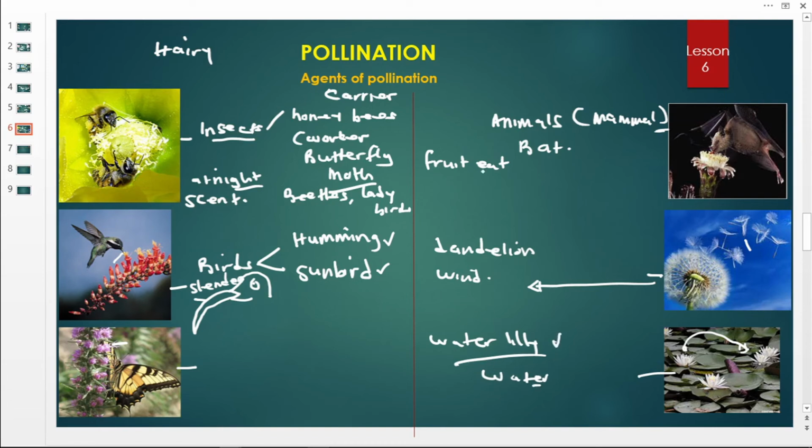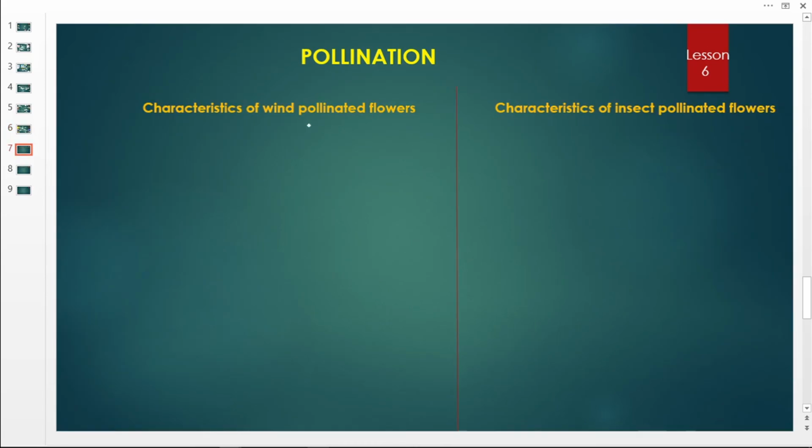So in summary, agents of pollination are the carriers of pollen grains. Then we have insects, we have birds, we have mammals, then we have wind and water. I think you've understood that very well.